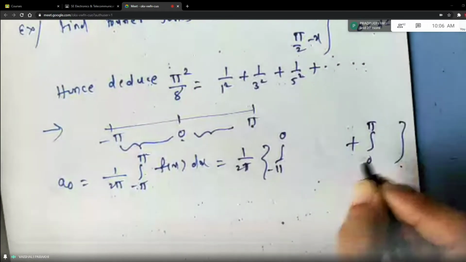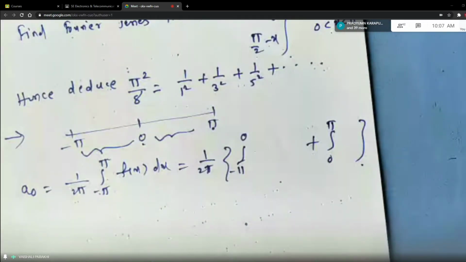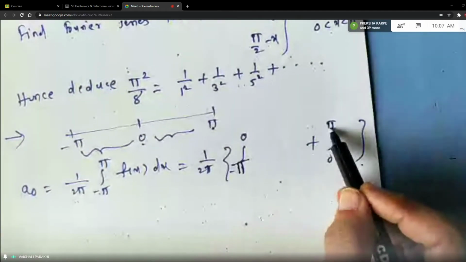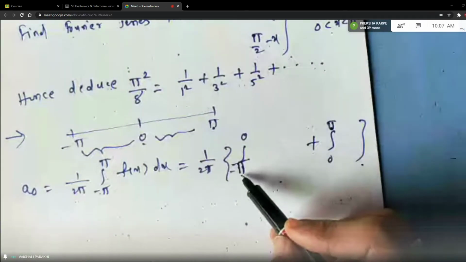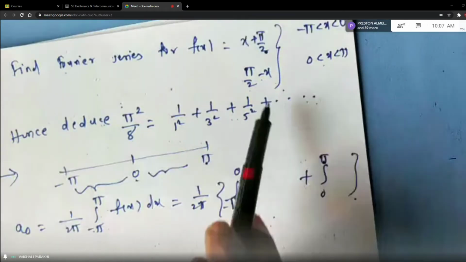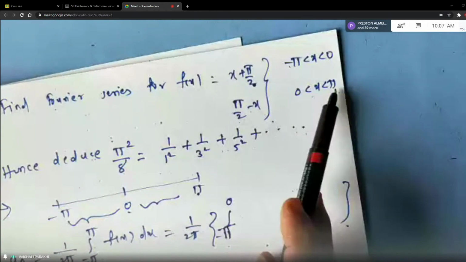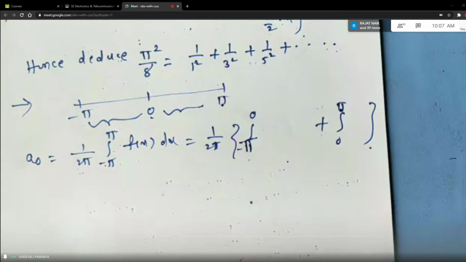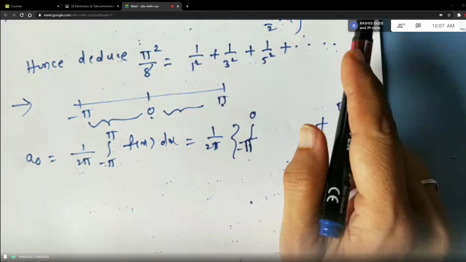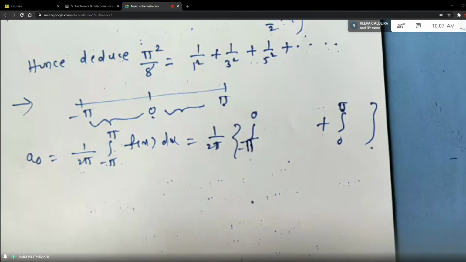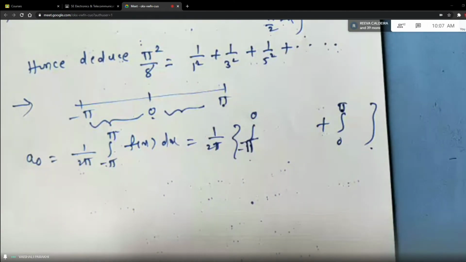Are you understanding, students, how I have split the integral? The main integral has to be from minus pi to plus pi. So the first and the last limit should match with the first and last value of your intervals, minus pi to plus pi. This you remember. Okay. And where is it breaking? At 0. Means it is discontinuous at 0. Right? Breaking means what? Discontinuous.